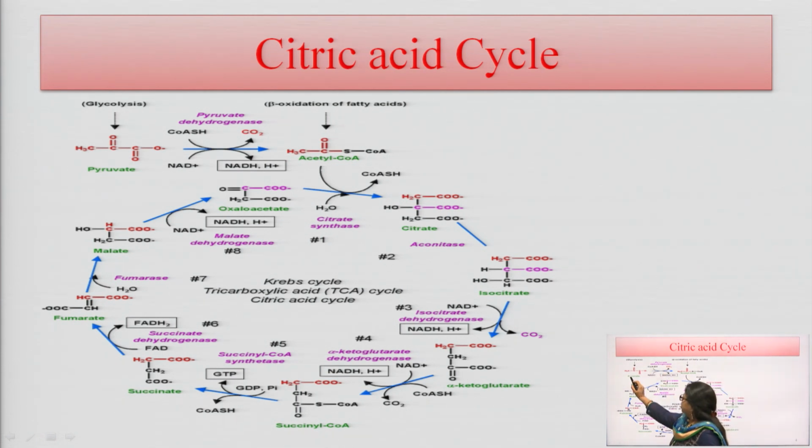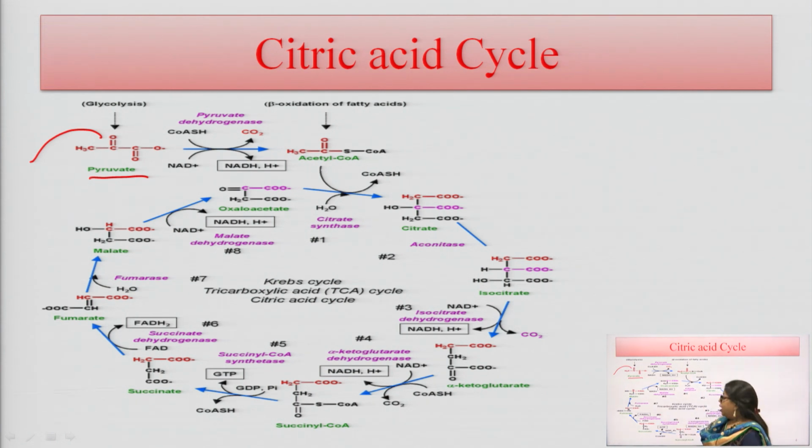Here, from glycolysis, pyruvate is the final product of glycolysis. This pyruvate comes from glycolysis and goes to the citric acid cycle. We use the pyruvate dehydrogenase enzyme for the conversion of pyruvate to acetyl coenzyme A, and there is formation of one NADH molecule here, which is helpful for the citric acid cycle.